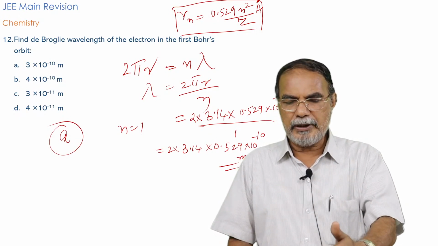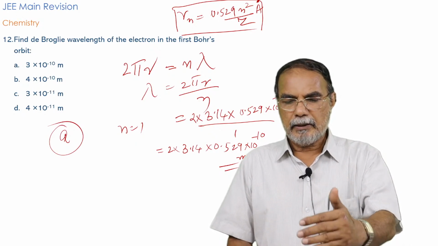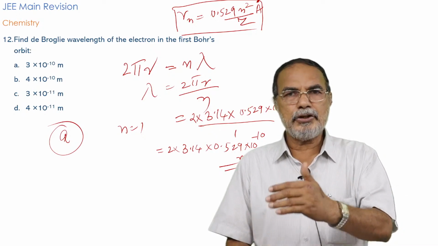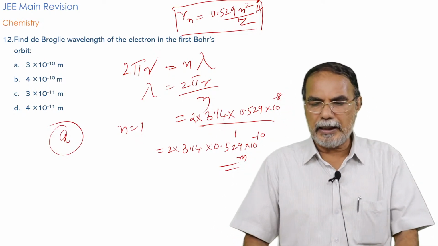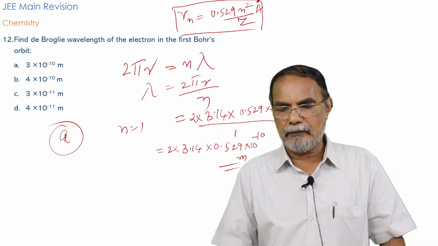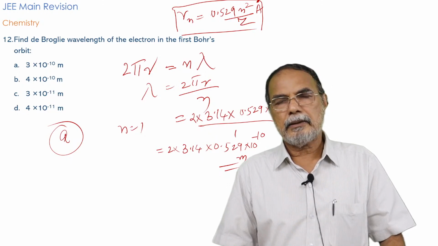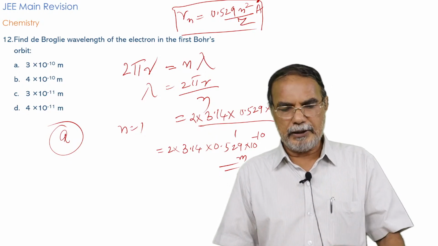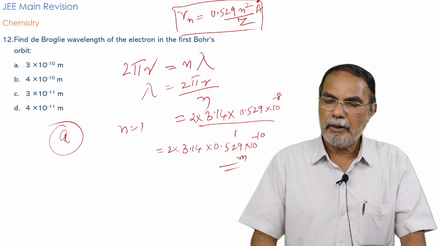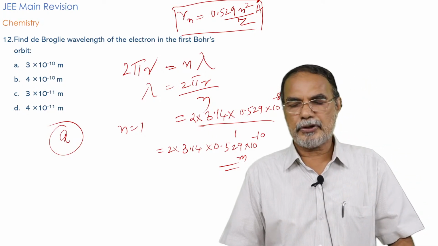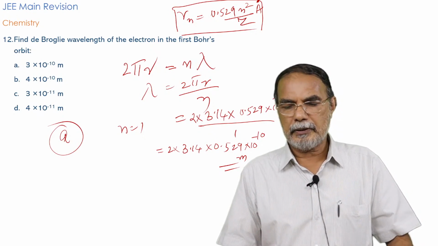For the first Bohr orbit, the radius of the orbit is 0.529 angstrom. Actually, in general, you can study this general relationship. The radius of the nth orbit Rn is given by 0.529 n square divided by z, where n is the principal quantum number of the orbit and z is the atomic number. And the atomic number for hydrogen is 1. The first Bohr orbit of hydrogen, that is implied in the problem, and n is equal to 1. So R1, the Bohr radius of the first orbit, is 0.529.